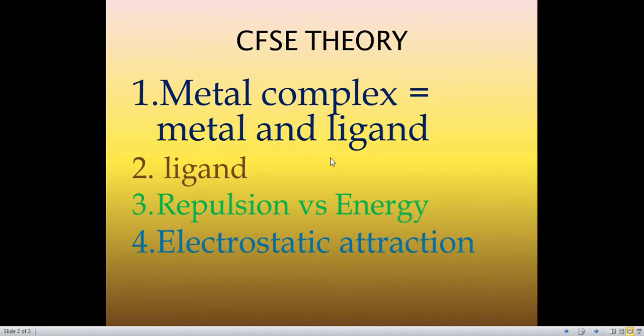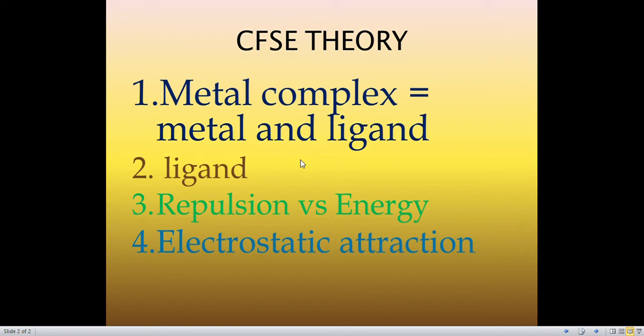And in a neutral ligand, the most electronegative atom will be pointing towards the metal. So if we have a neutral ligand, then the negative end will be pointing towards the metal, and if we have a negatively charged ligand, then it will also be pointing towards the metal, right? So according to crystal field theory, neutral ligands are dipolar, because the negative end is pointing towards the metal. Here both the metal ion and the ligand act as a point charge. You write this point, that they act as a "point charge", in inverted commas.